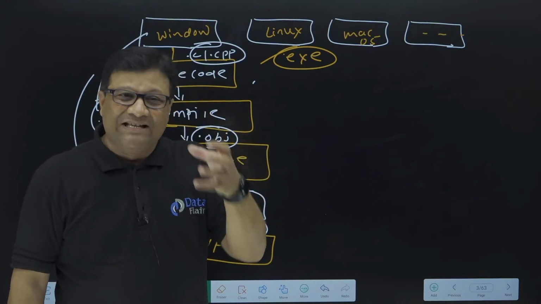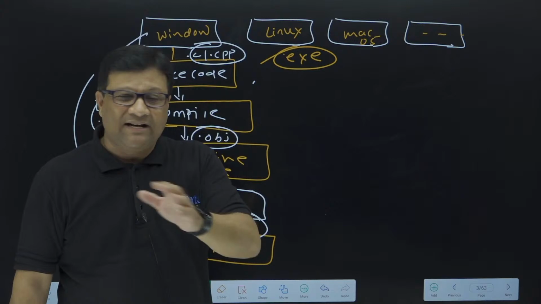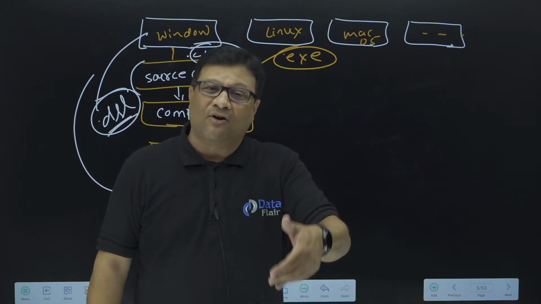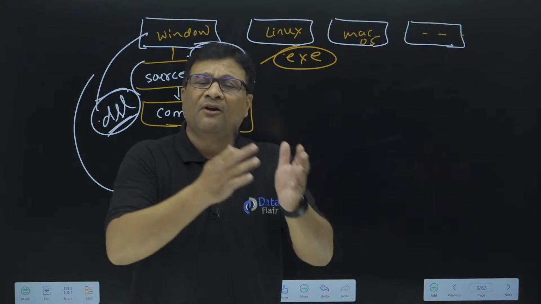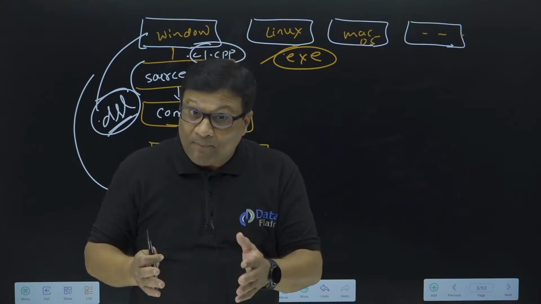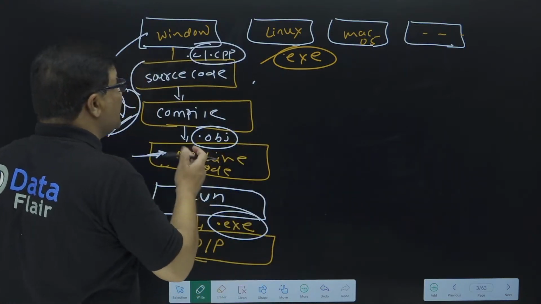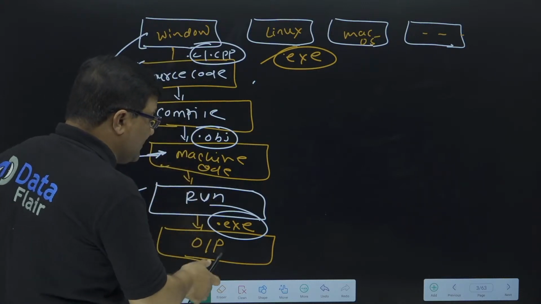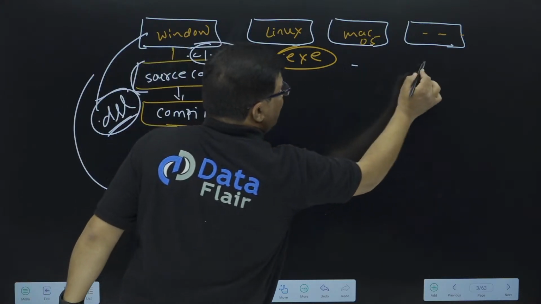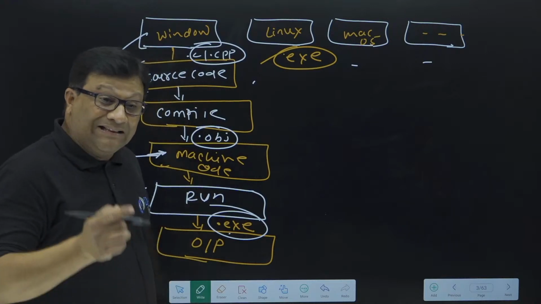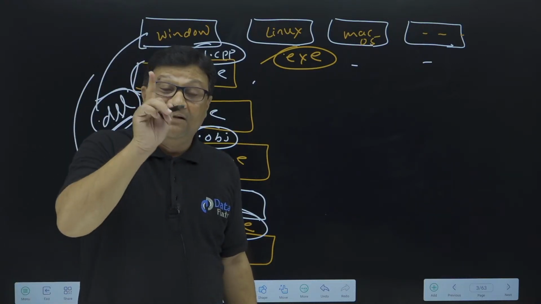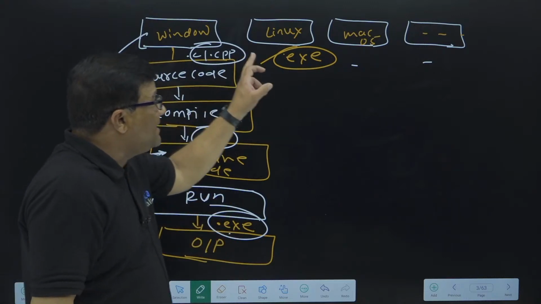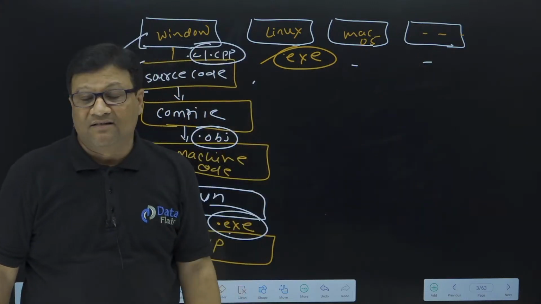So C and C++ are platform dependent. That is not a disadvantage. These languages were developed for a different reason, not for web applications. Got my point? So that is why C and C++ are platform dependent languages. It is not possible to use this exe file in a different operating system. But at that time people required a language whose converted code can be easily used in every operating system.